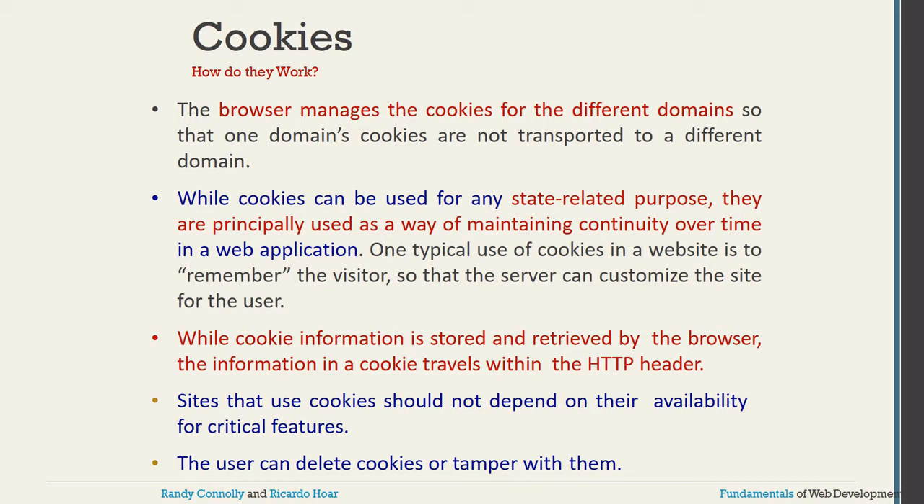And while the cookie information is stored and retrieved by the browser, the information in the cookie travels with the HTTP header. Whenever the server stores information in the cookie and the browser retrieves it, all of the information in the cookie comes along with the HTTP header. And sites that use cookies should not depend on their availability for critical features. One more thing to keep in mind: you cannot rely on cookie values only. The user can delete the cookies, and they might change also.